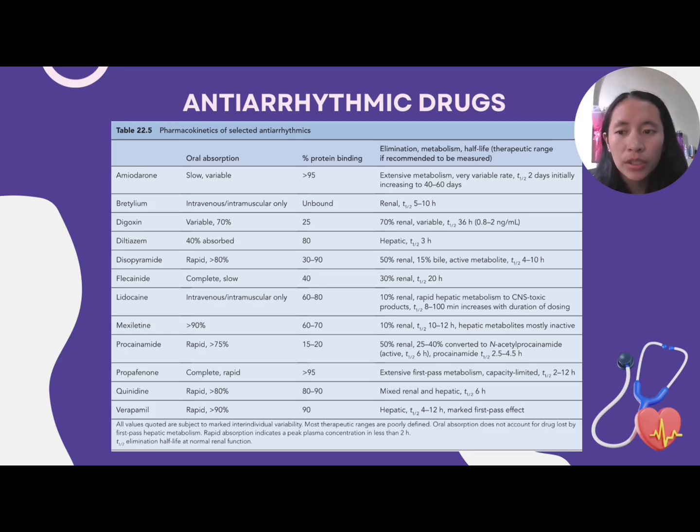So, this table presents the pharmacokinetics of selected or some of the few antiarrhythmic drugs. This includes the drug itself, its oral absorption, its percentage protein binding, including its elimination, metabolism, and the half-life, and also the therapeutic range if recommended to be measured.